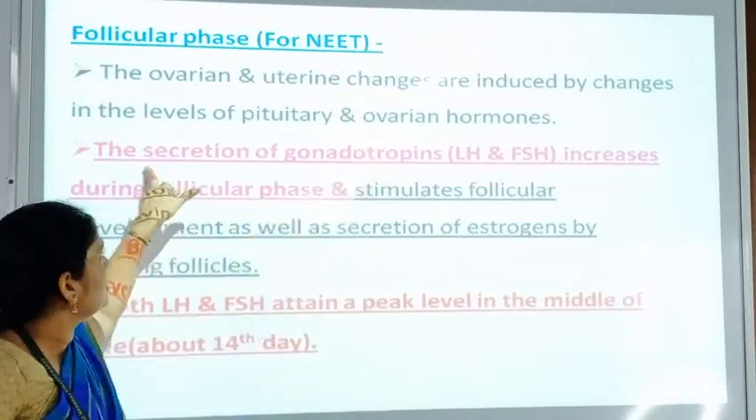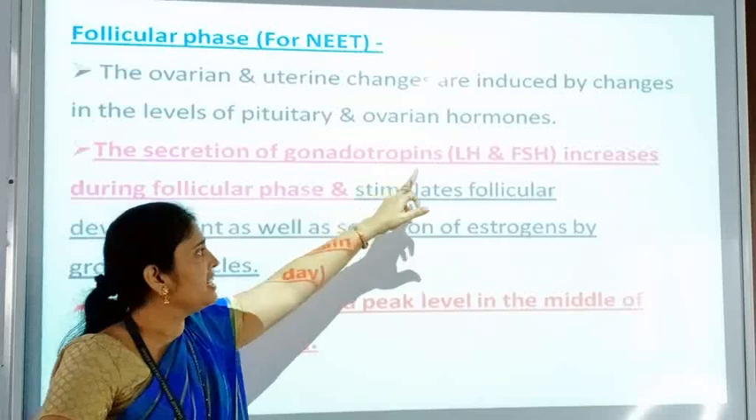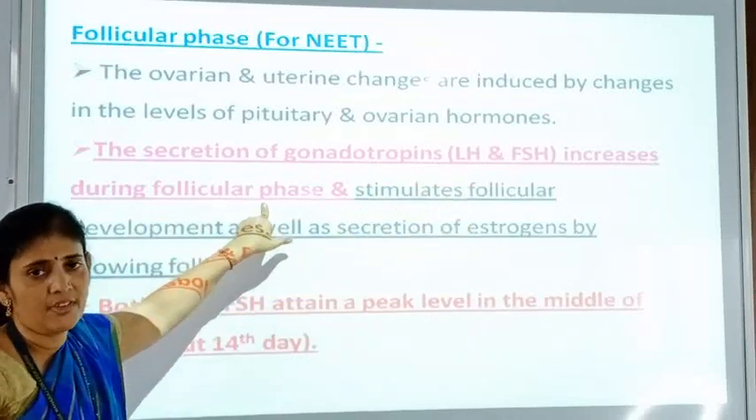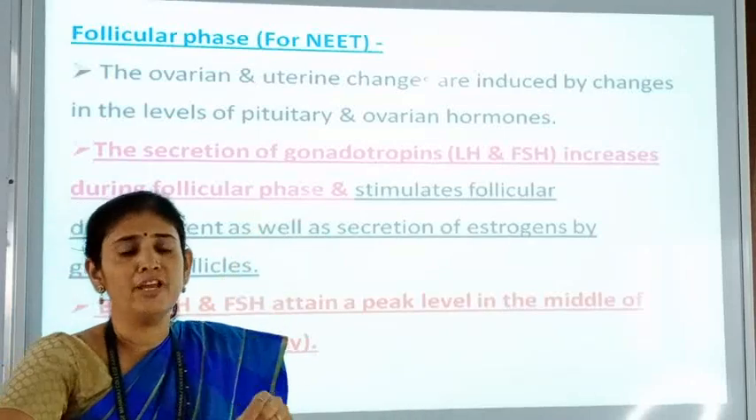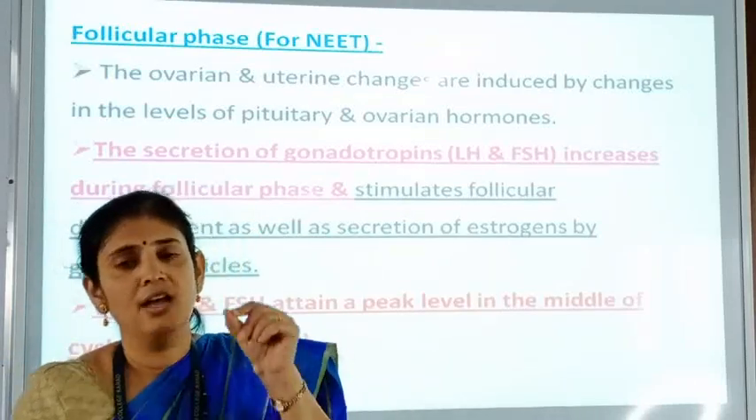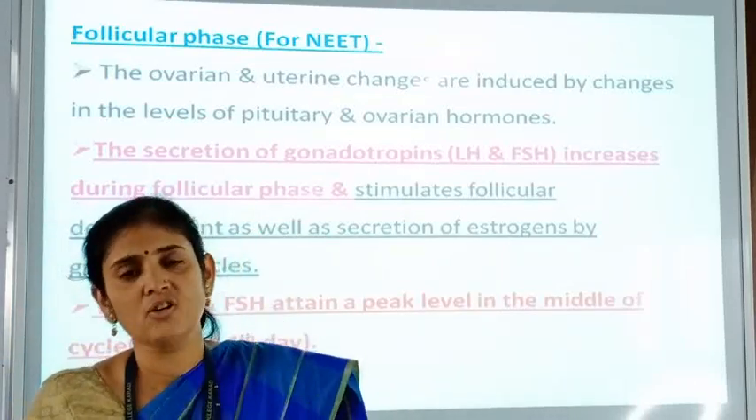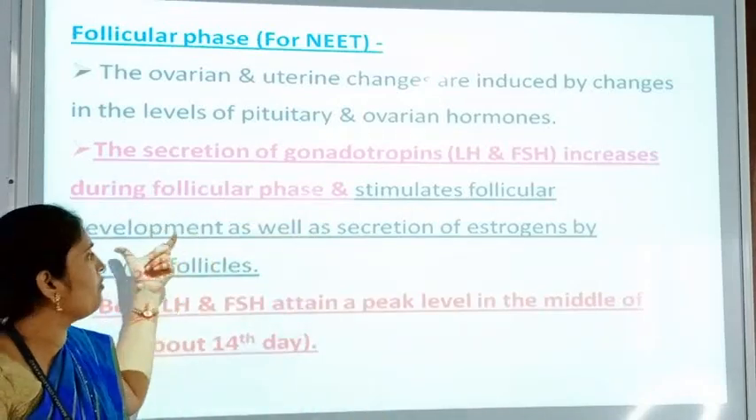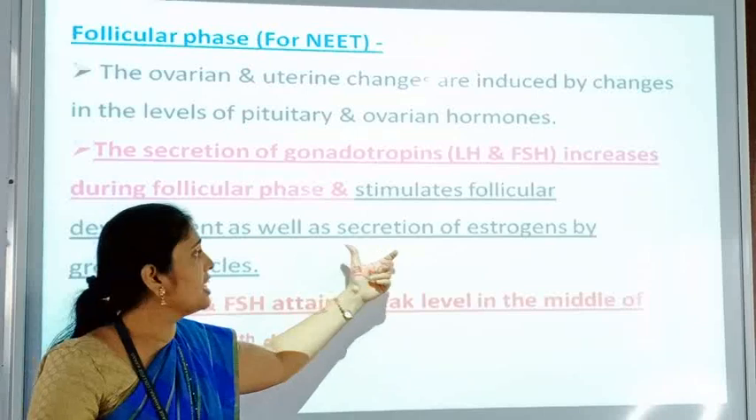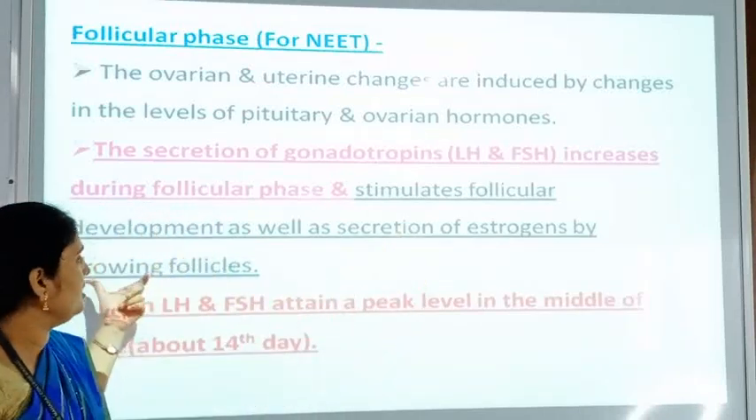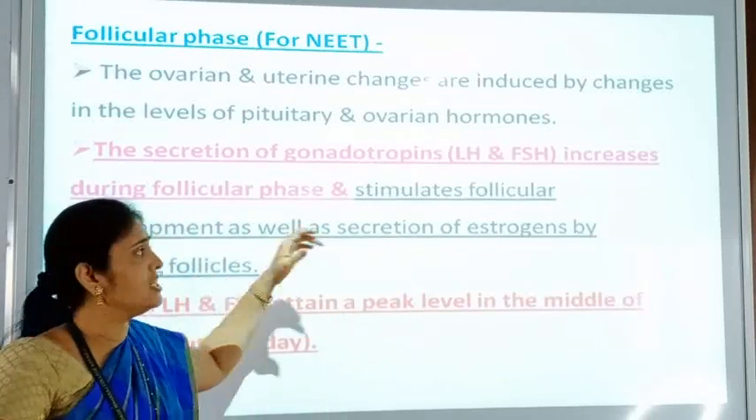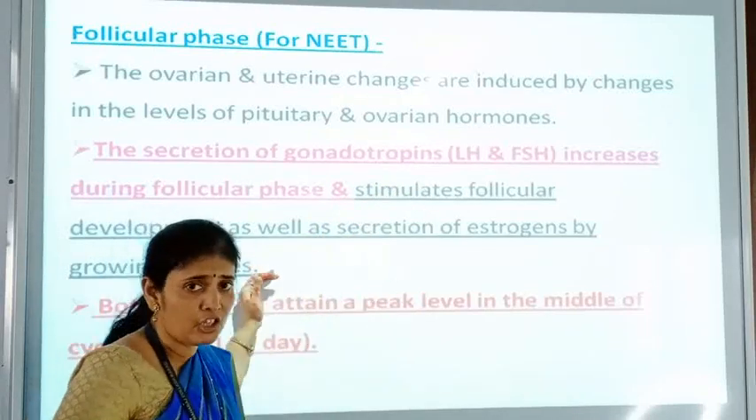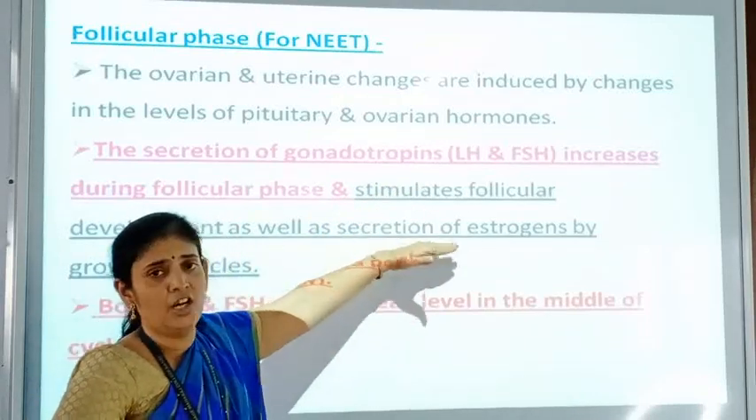So here the secretion of gonadotropins, that is LH and FSH, increases during the follicular phase. That we have to remember. During the follicular phase, the level of FSH and LH is going to be increased and it stimulates the follicular cells as well as the secretion of estrogen by the growing follicles. So these hormones FSH and LH are also stimulating the follicular cells to secrete the estrogen.